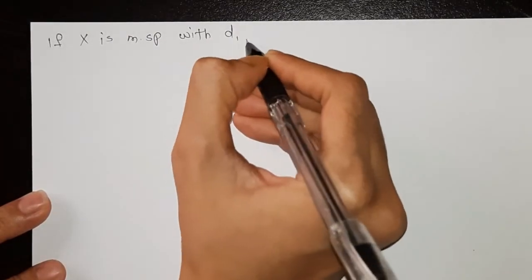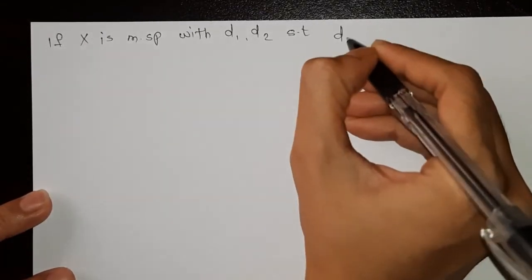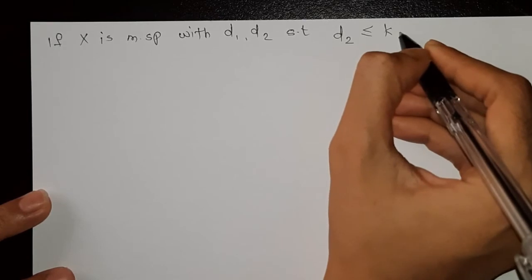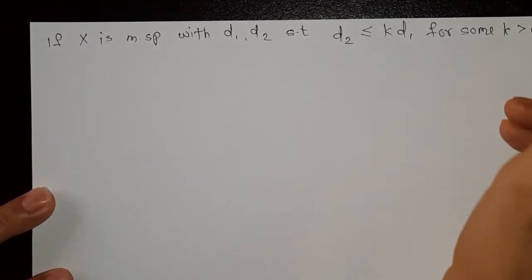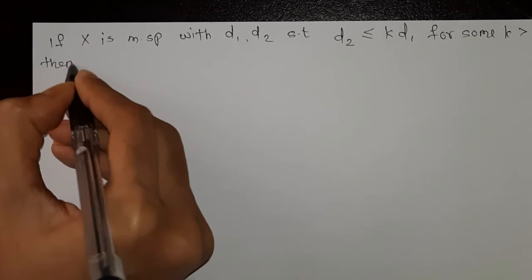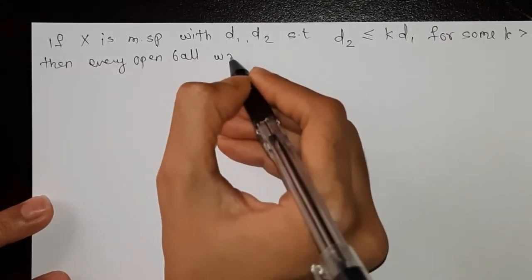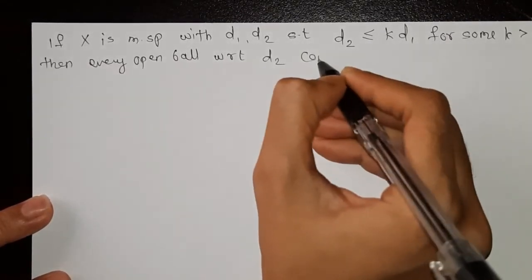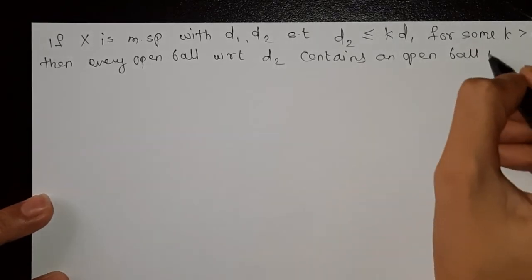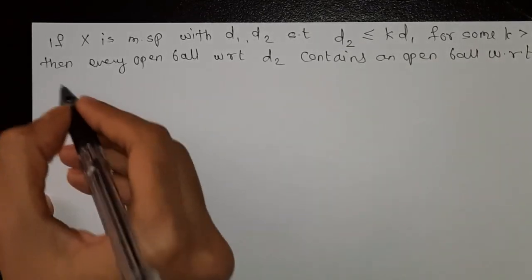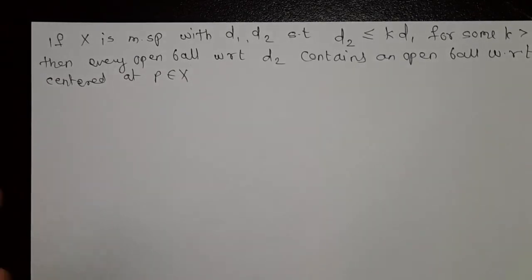with d1 and d2, means (X,d1), (X,d2), such that d2 is less than or equal to some multiple, that is k d1, for some k greater than 0, then every open ball with respect to d2 contains an open ball with respect to d1 centered at p belongs to X. Okay, we have to show this.